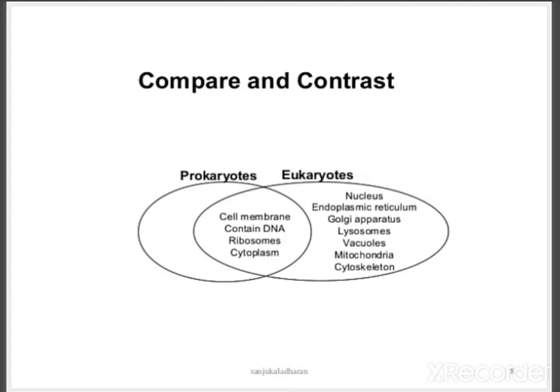separated by a nuclear envelope containing complex pore structures. Here in eukaryotes there is a clear distinction: they have their particular cytoplasm, and inside that a nucleus is present, which is surrounded by the nuclear membrane or envelope.